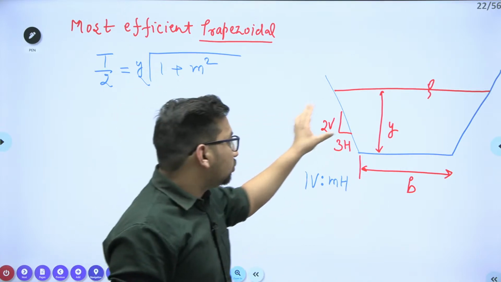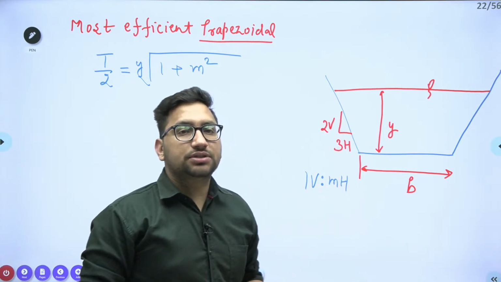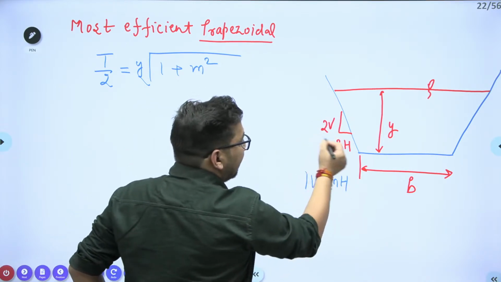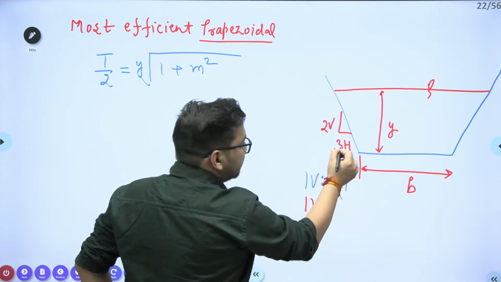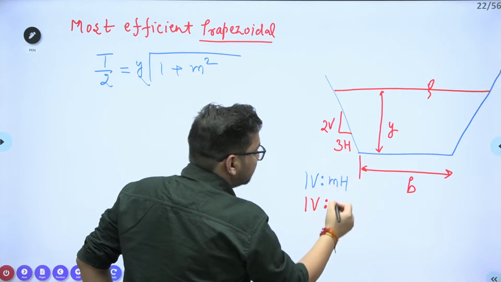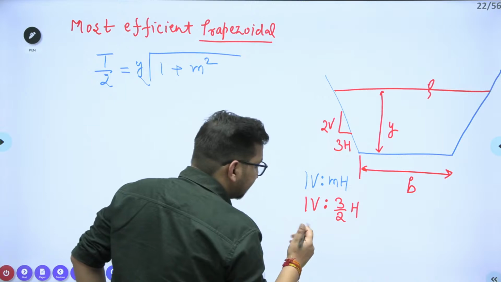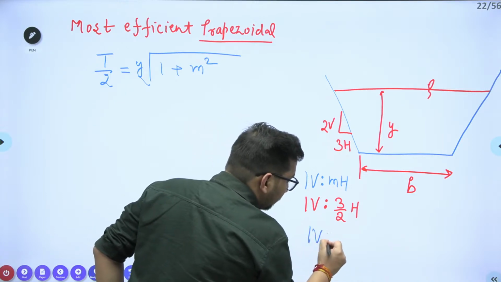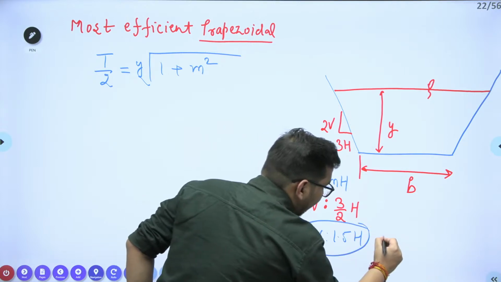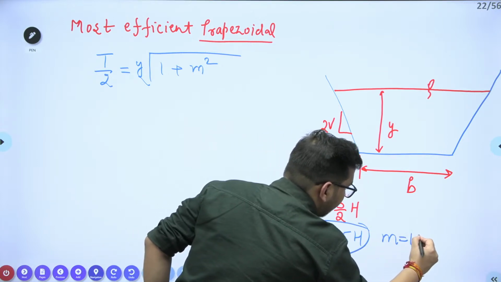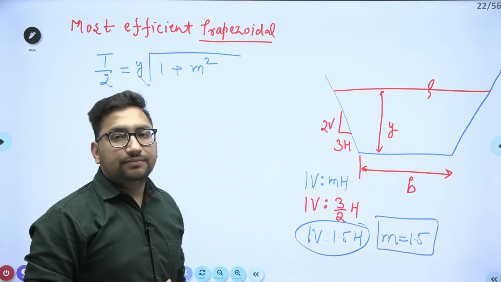So whenever the slope is given to you like this, you convert it first into 1 vertical to m horizontal terms. If it is 2 vertical, I divide it by 2, so it will be 1 vertical. This is 3 horizontal; if I divide this value also by 2, it will be 3 by 2 times horizontal. Or I can say the slope is 1 vertical to 1.5 horizontal. Or I can say the m value is nothing but 1.5.